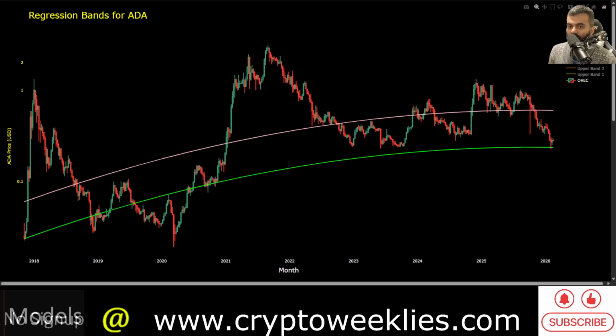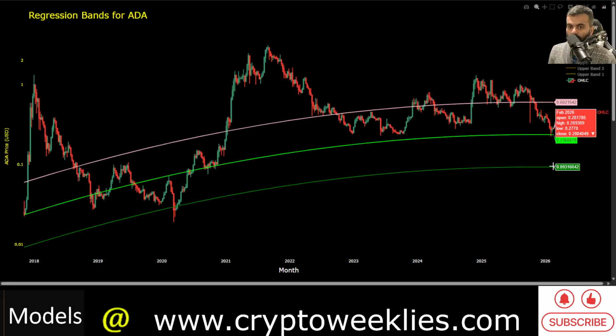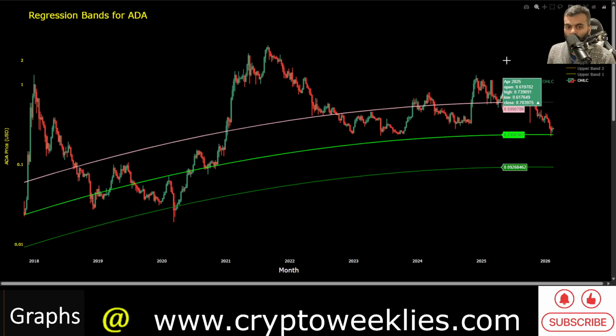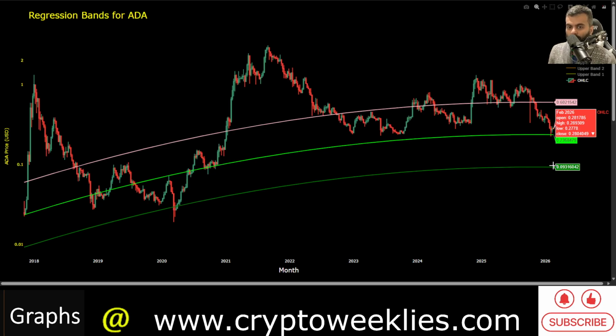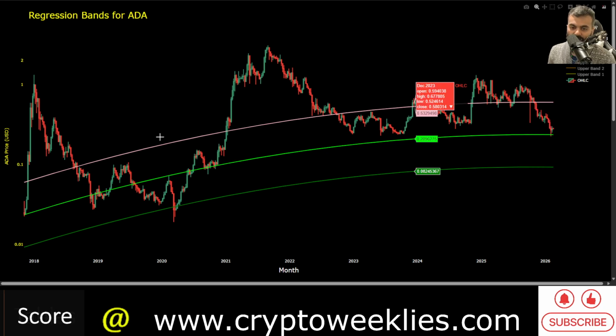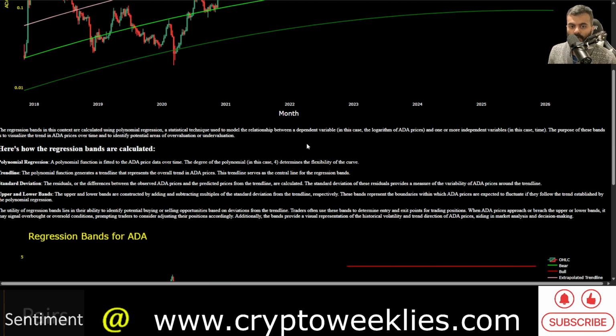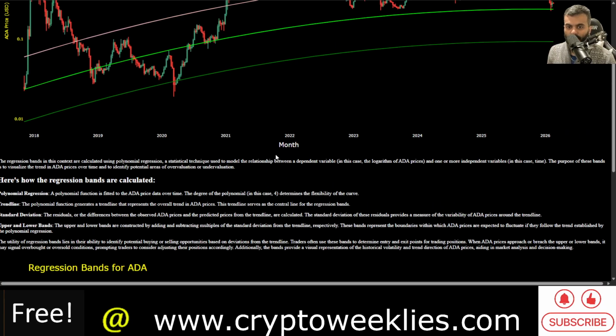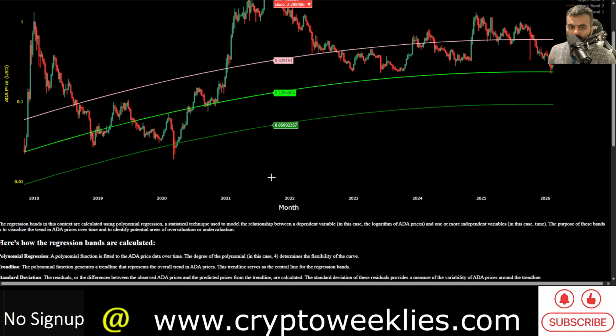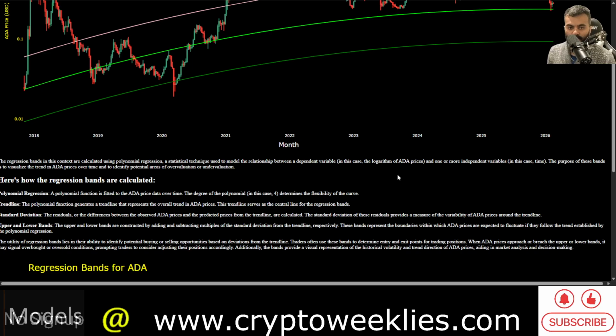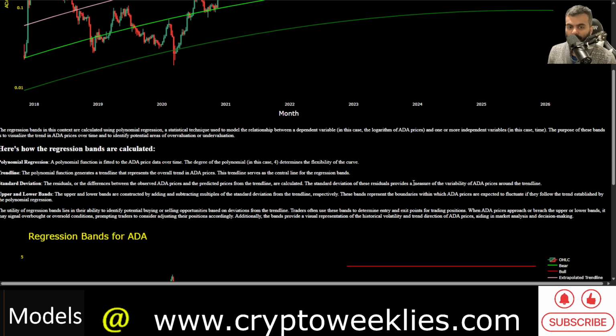Again, the worst case scenario for ADA is to go all the way to the 2 standard deviation bottom. That dark green line is the 2 standard deviation residual applied to the fair value. That's currently at around 9 cents. That's the worst case scenario for ADA per the standard deviation residuals and the polynomial regression model. You can see how this is calculated in terms of the price of ADA and how these bands are visualized with respect to the polynomial degrees of freedom to fit the flexibility of the curve.